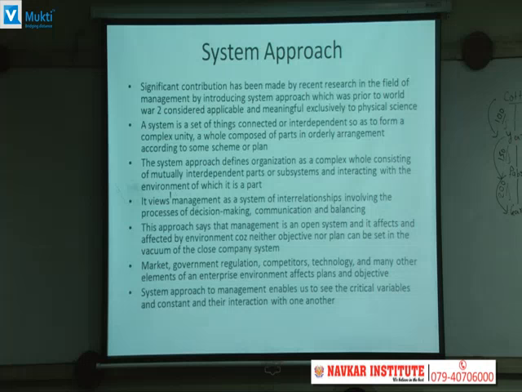So things are interrelated with each other. So system approach defines organization as a complex whole consisting of mutually interdependent parts or subsystems. These subsystems are what? These subsystems are departments, and those subsystems interact with the environment of which it is a part, because it is always going to get affected by the environment.